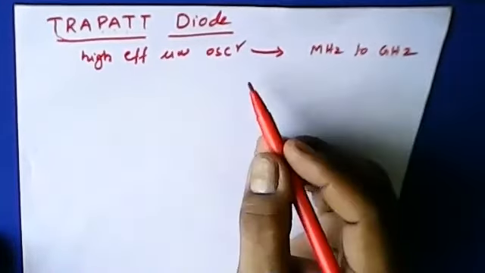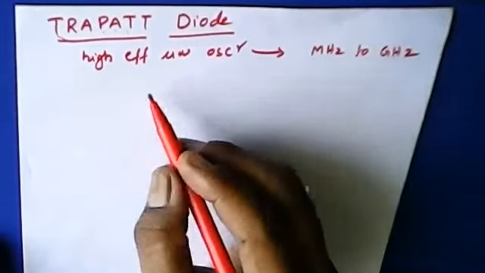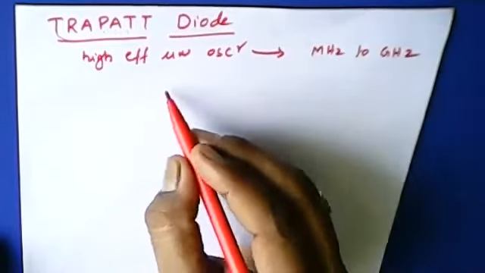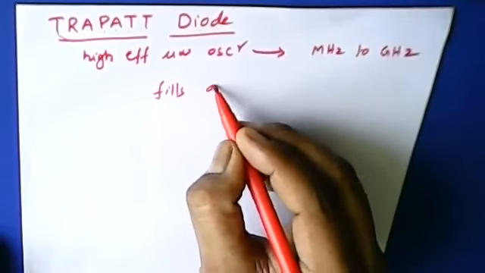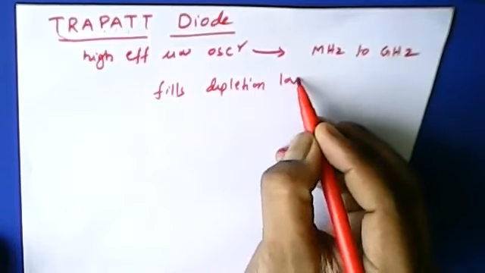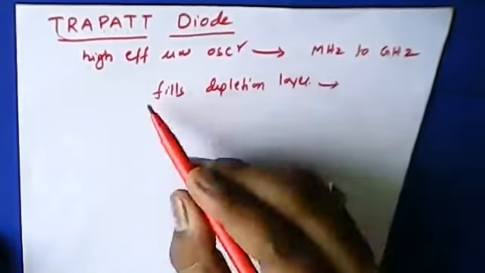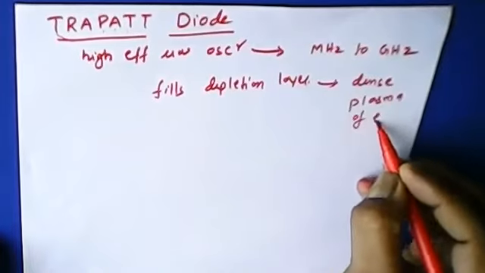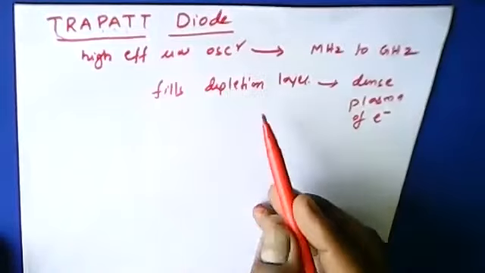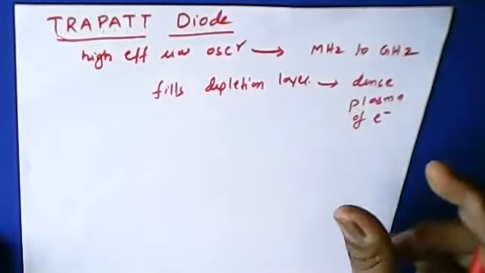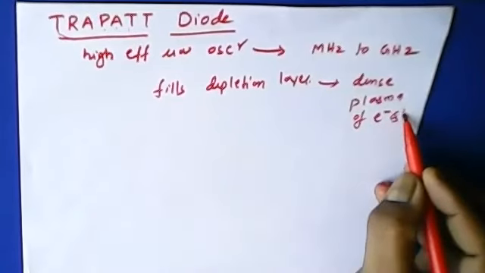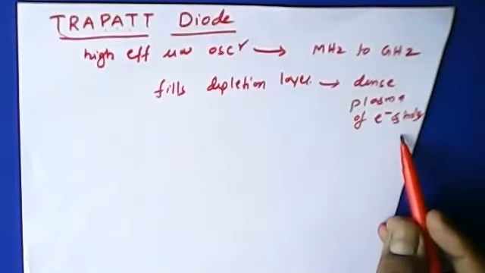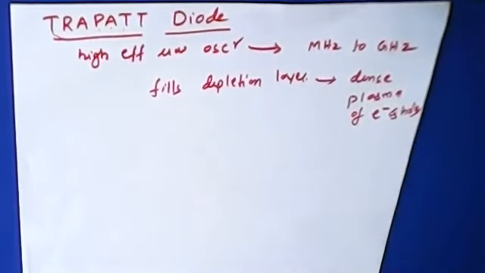The avalanche zone fills the depletion layer with a dense plasma of electrons and holes, and it becomes trapped in low field regions.